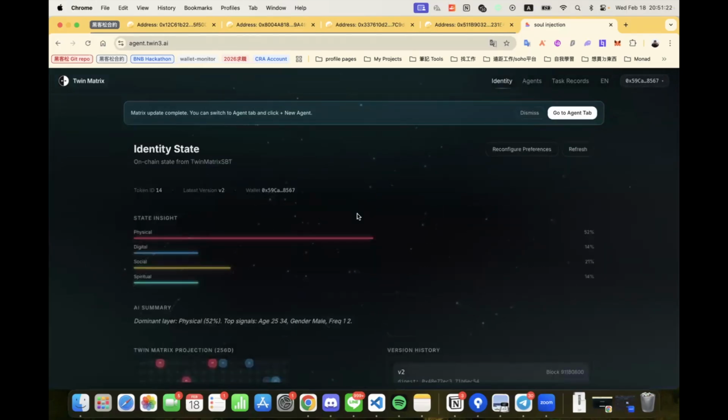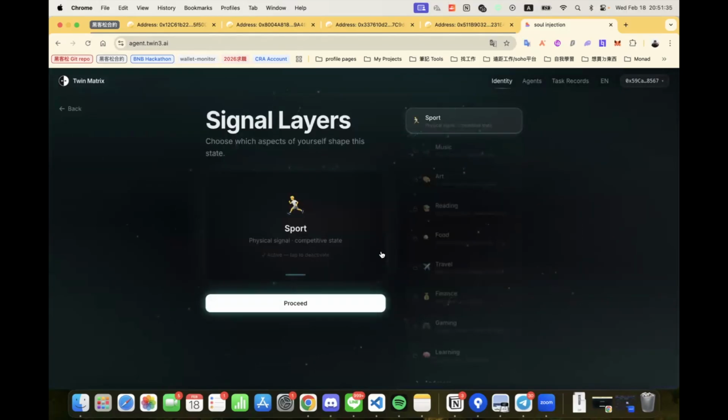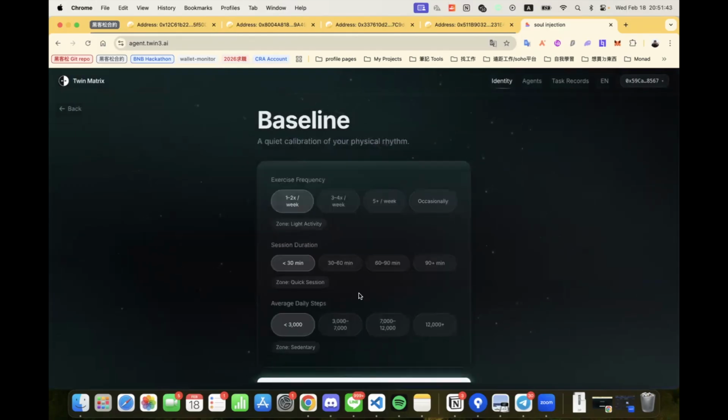Now let's demonstrate identity evolution. If the user clicks Reconfigure Preferences, we are brought back to the Signal Layers page. Here we can redefine the identity signals from scratch. For example, we can adjust preferences and walk through the process step by step.